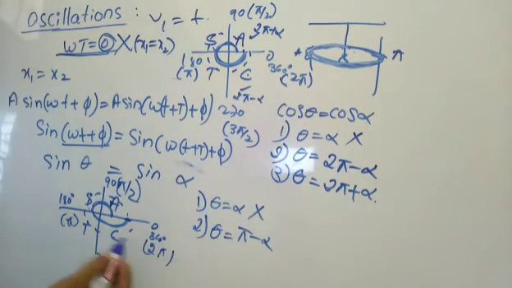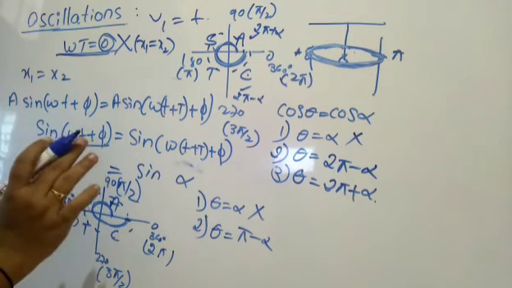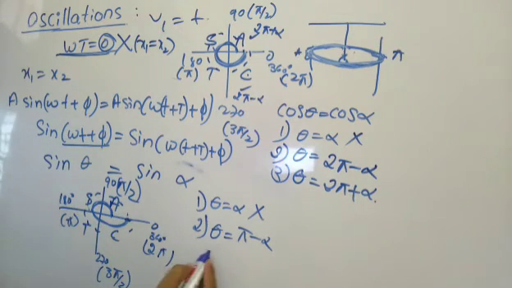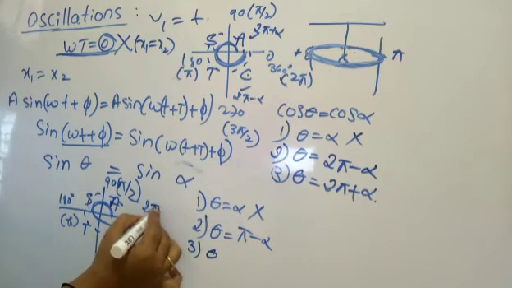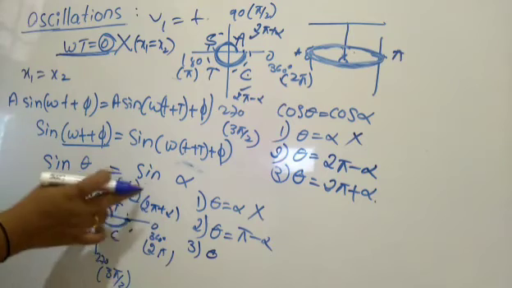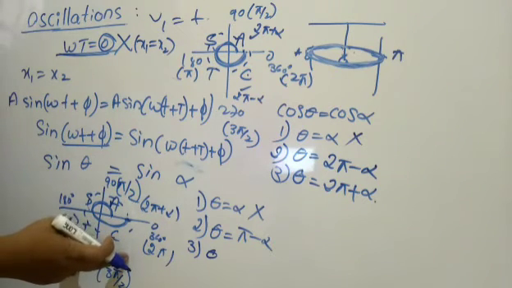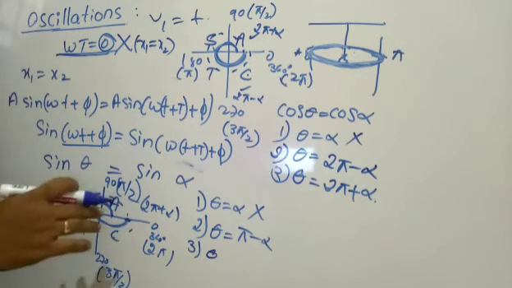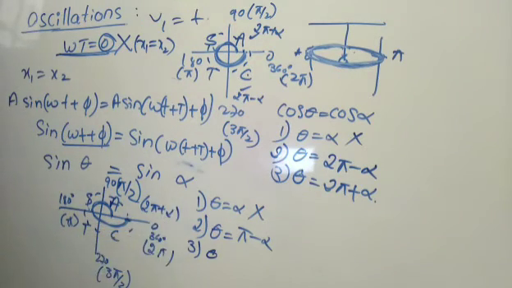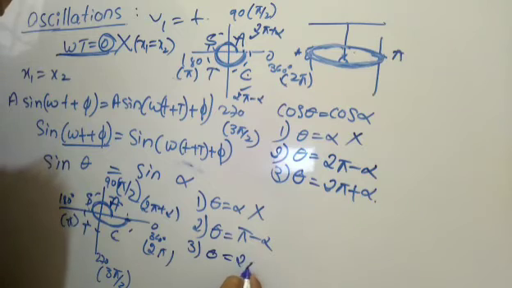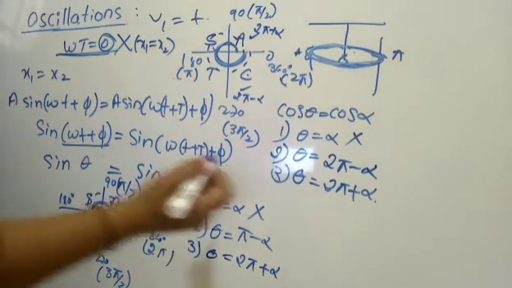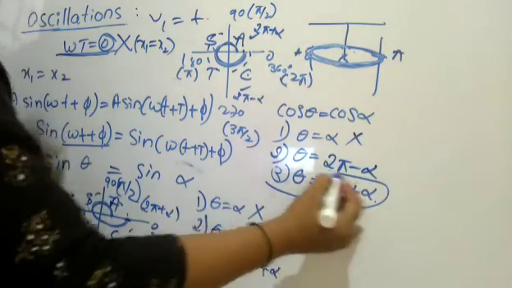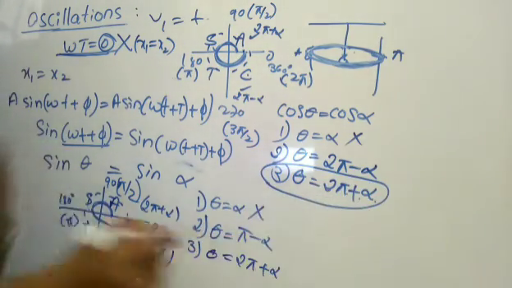So again, in the first quadrant only it is possible because sine is positive there. So that indicates theta is equal to again 2 pi plus alpha. Look at here, 2 pi plus alpha. If it is stuck here, it is negative. Sine is negative in the third quadrant or in the fourth quadrant. It has to come, so it will come. So that means 2 pi plus alpha here. So look at the displacement and velocity forms here. In the velocity form, theta is 2 pi plus alpha, we also got.